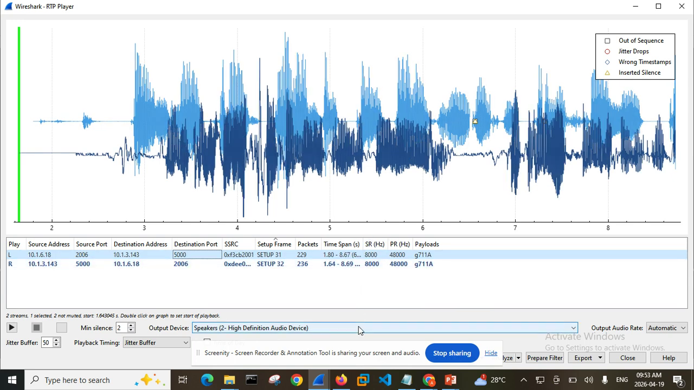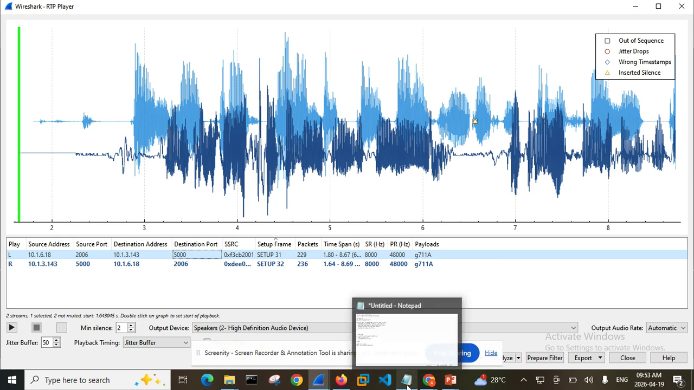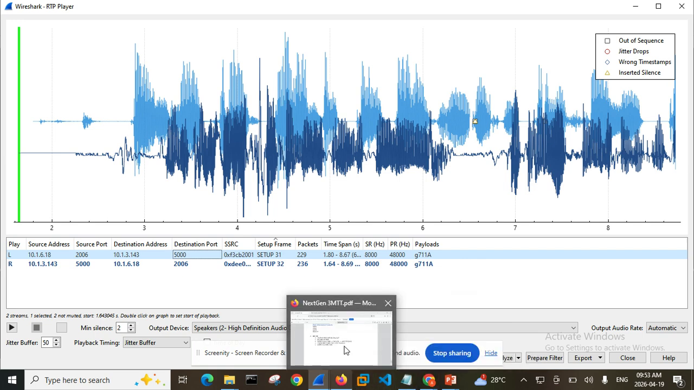That is the RTP protocol that Wireshark has been able to give us. Now, the next one we have here, and this is perhaps going to be the last one.